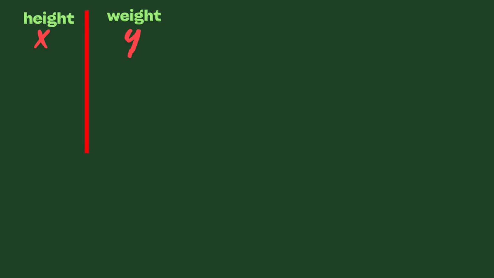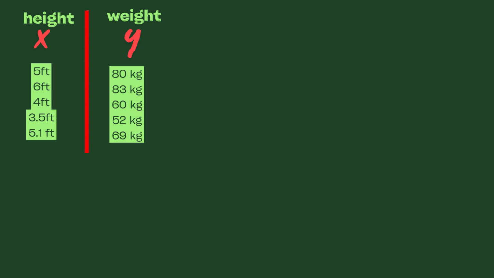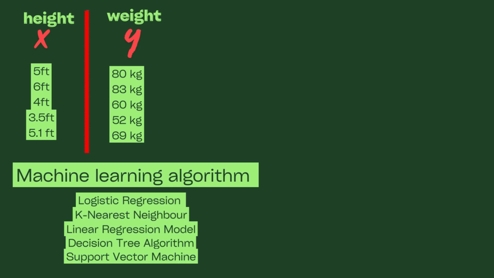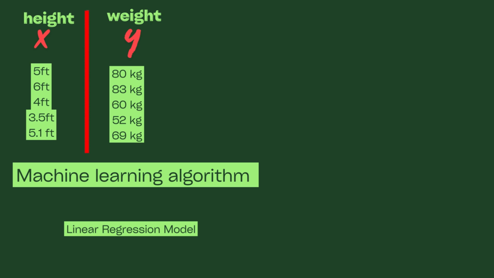Firstly, we get a sample of data, in this example, data of height and weight of different people. Secondly, we design a model that works well for that sample, in this case considering a linear regression model. And finally, once we have our model ready, we make predictions for the whole population.